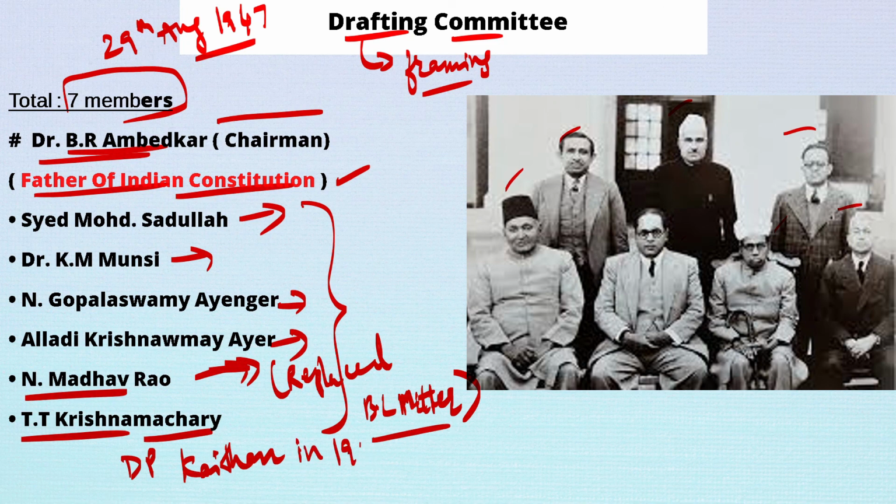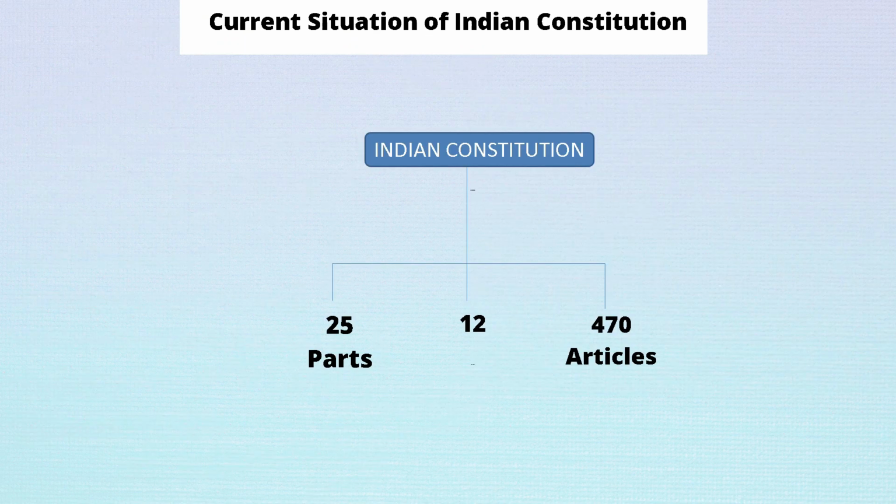So this is all about the drafting committee. It constituted 7 members, in which 6 were members and 1 was the chairman, who was Dr. B.R. Ambedkar.